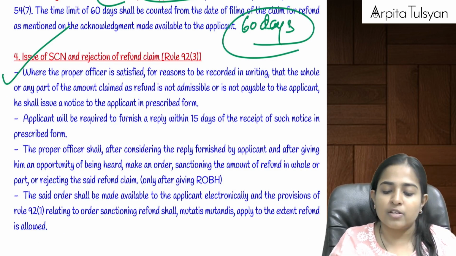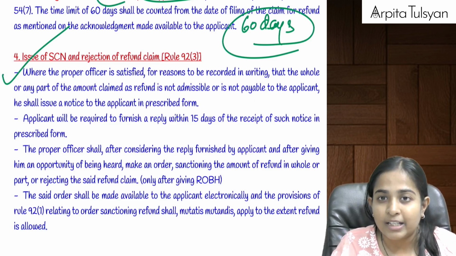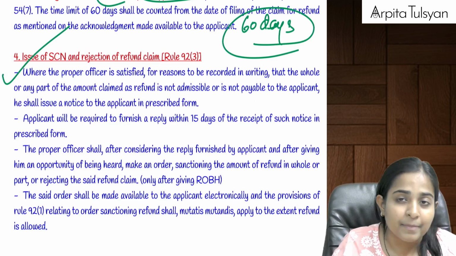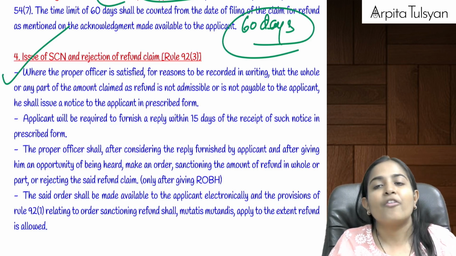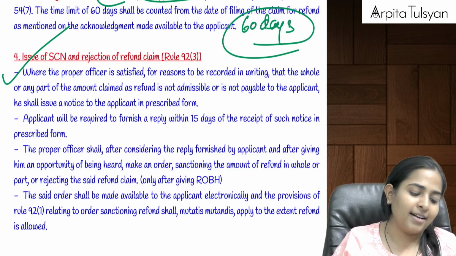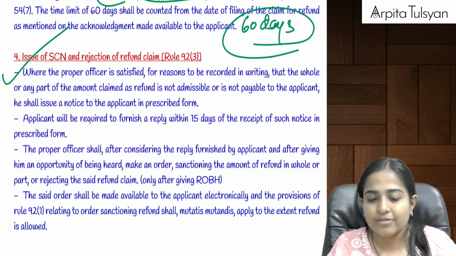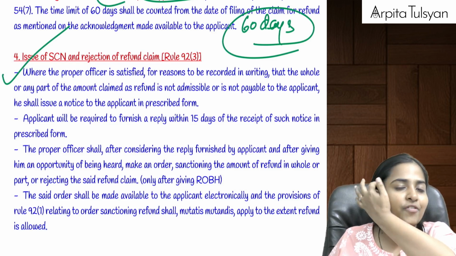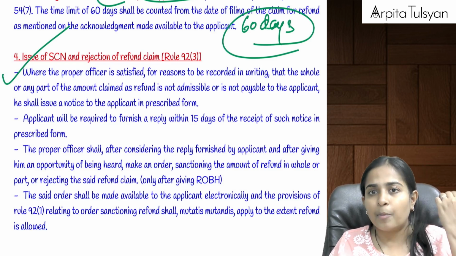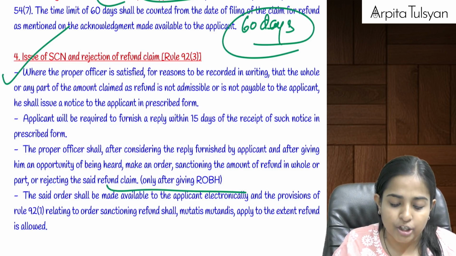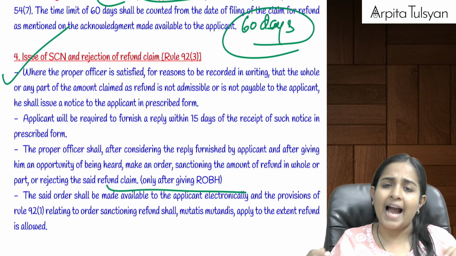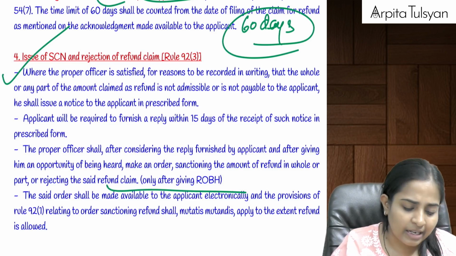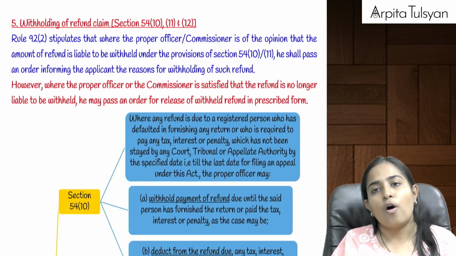Suppose you have filed the refund claim and the proper officer is of the opinion that you are not eligible for that refund, or that refund is not admissible, etc. Then the proper officer will issue a show cause notice on you, and it will tell you, please reply to this show cause notice within a time period of 15 days. Then, depending upon your reply, and after giving you a reasonable opportunity of being heard, a final order, either accepting the claim or rejecting the claim, will be passed by the proper officer.